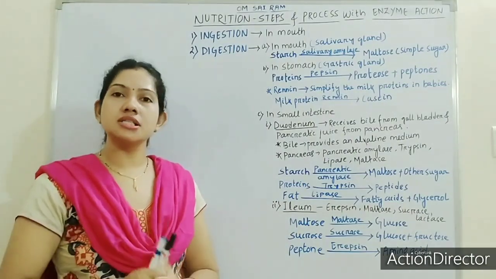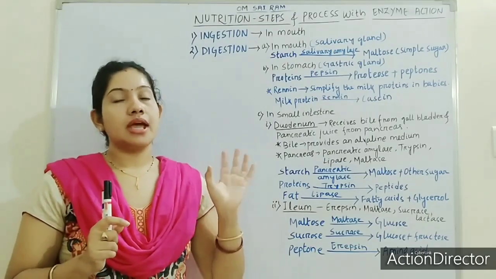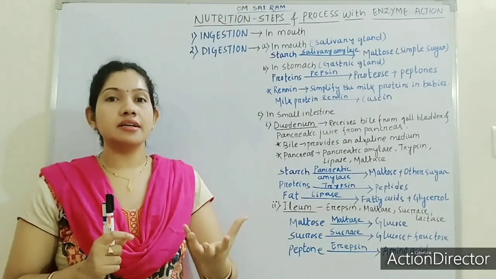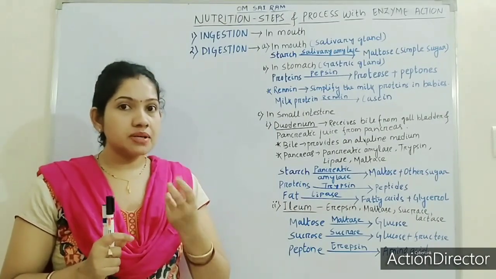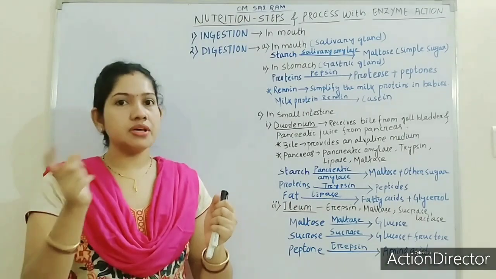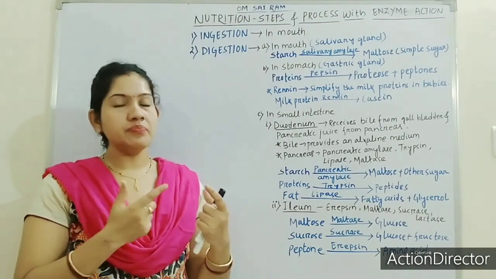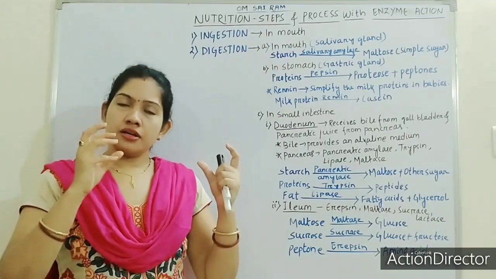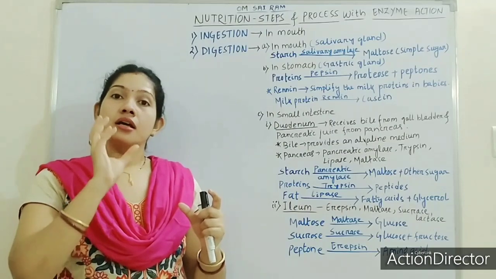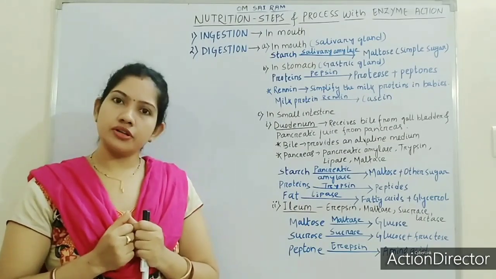So remember, ingestion is taking food into the mouth. And what happens in the mouth? Due to the action of teeth and tongue, the complex food that we have taken gets grinded or crunched. We have already discussed the function of all the teeth. Teeth are the main part to crunch the food, and the tongue helps in grinding the food. Got it?